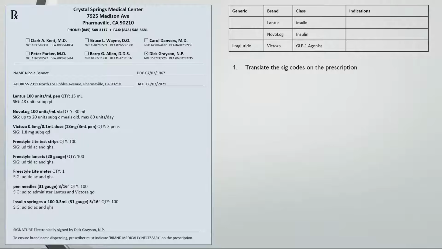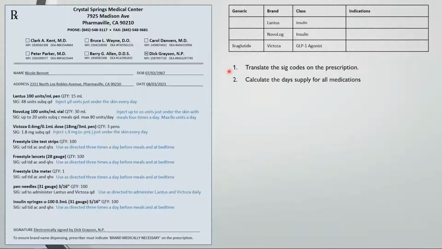Here we have a script with all your diabetic testing supplies. There's some insulins, another agent for blood glucose control, strips, lancets, a meter, pen needles for the Lantus and Victoza pens, and syringes for drawing up the Novolog from the vials. So first, let's start off by translating the Sig codes in the prescription. Then let's calculate the day supply for all these medications. And finally, let's fill out the blank spaces in the table.